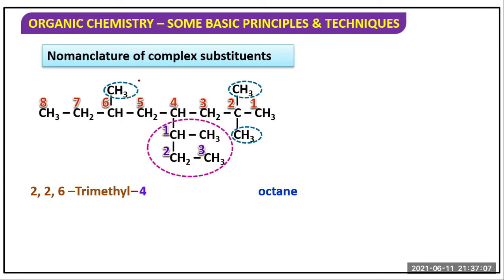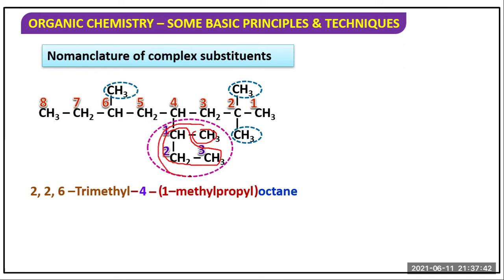But there is a 3 methyl. That means 2 position contains methyl and another methyl. So 2, 2, and 6 trimethyl. The 4 number carbon contains a group, 1 methyl propyl. This is methyl and this is propyl. It is attached with the 4 carbon. So 4 in bracket 1 methyl propyl.